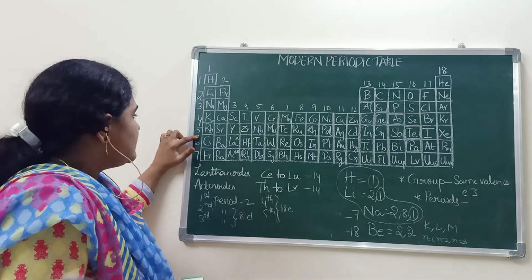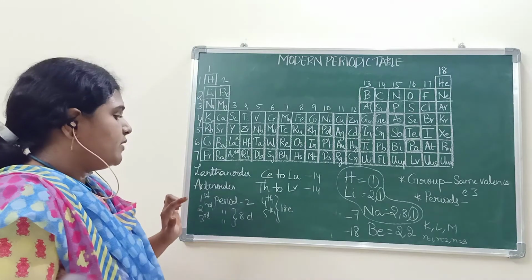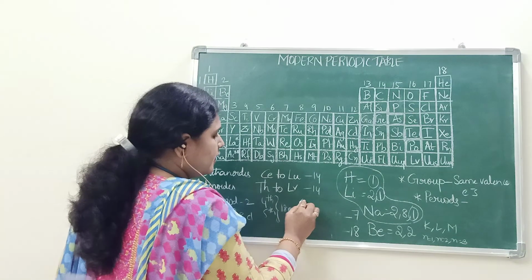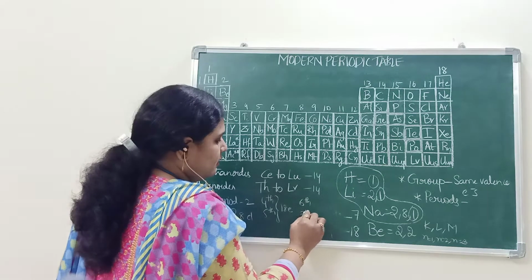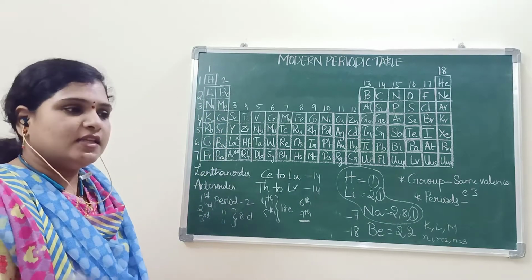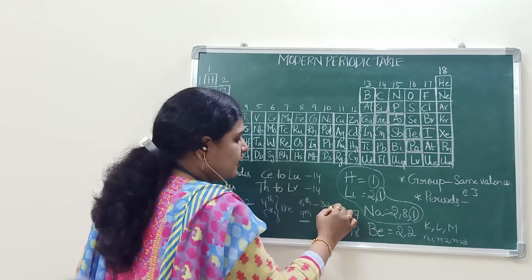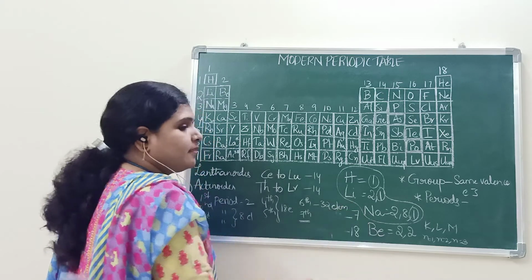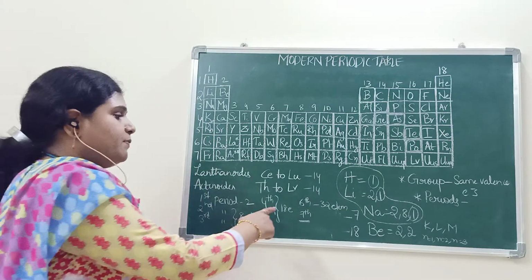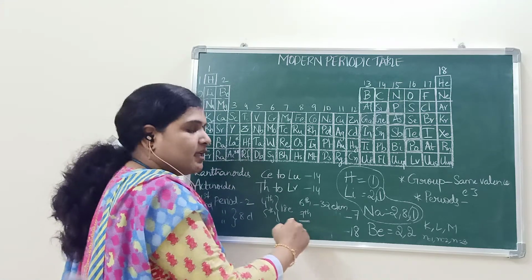And the sixth and seventh periods: the seventh period is an incomplete period, but the sixth period will contain 32 elements. Sixth period will contain 32 elements, and the seventh period is incomplete.